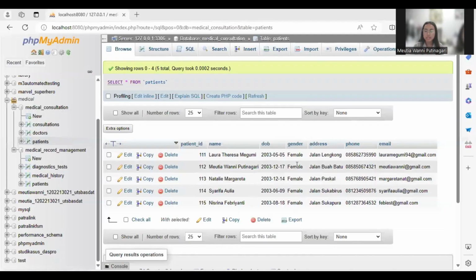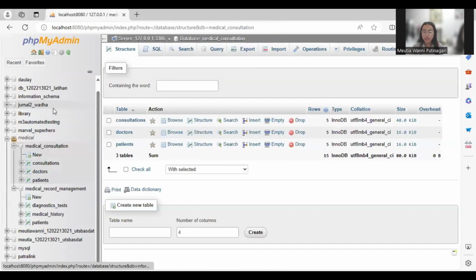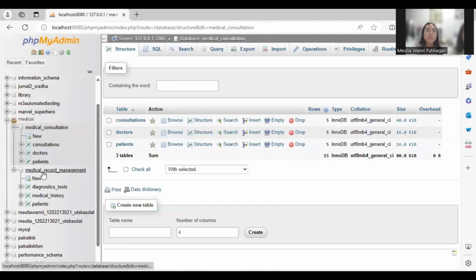Okay, so the next one, I'm going to explain about our study case. So jump to our study case. We use one of the lecturer's study cases provided regarding medical, and shortly after that, we decided to use JavaScript and also Python as the programming languages of the two services. As for the databases, we use MySQL to provide the data. And as seen on the screen, I created two databases, one for each service.